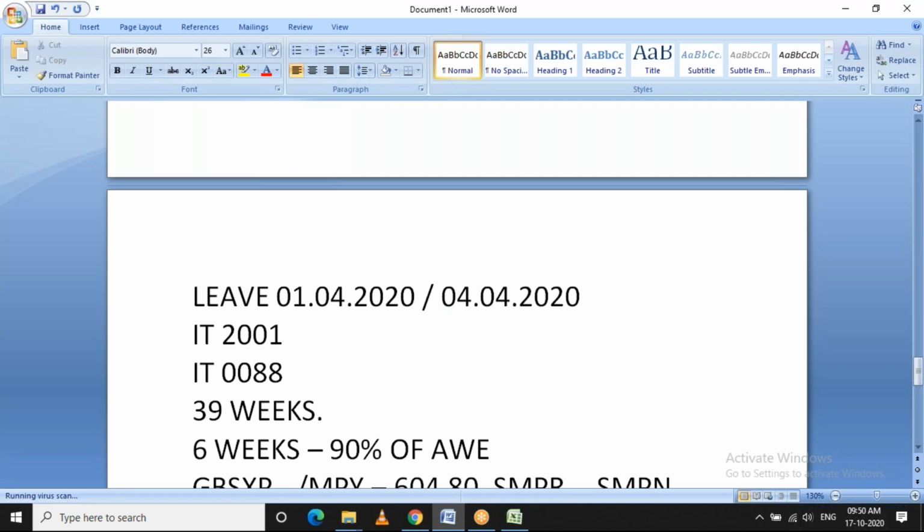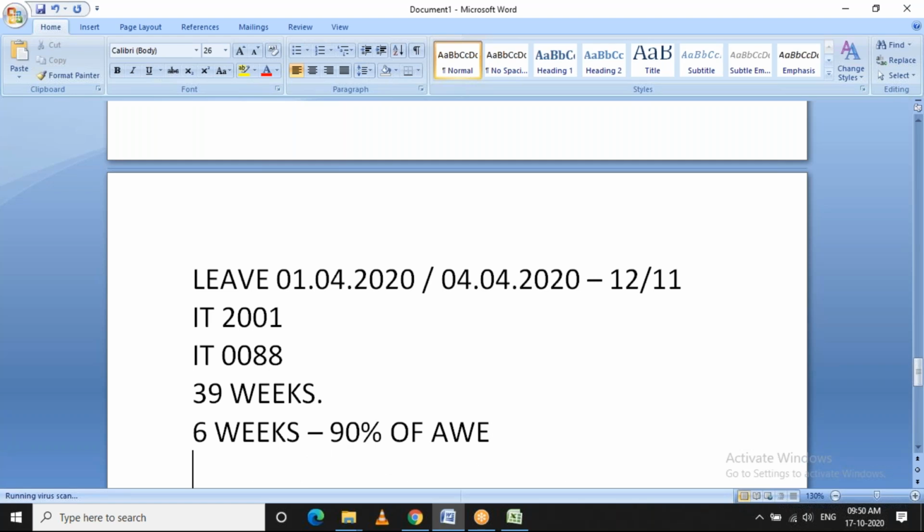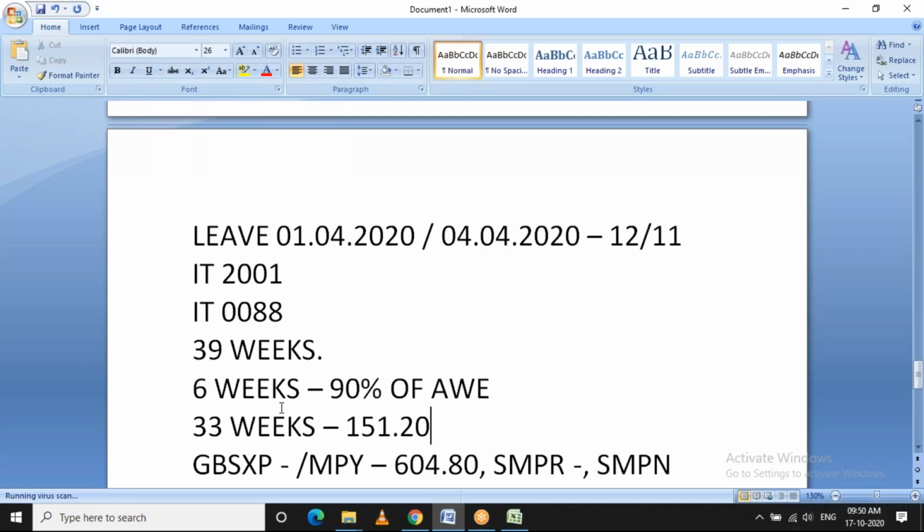On average, if it is April, it will go back to the periods December and November. We will consider these two periods' earnings to decide the average weekly earning, of which 90% will be paid for the first 6 weeks, and the rest of the 33 weeks will be paid at the normal standard rate, which is 151.20 pounds. So a total of 39 weeks will be paid on maternity leave.